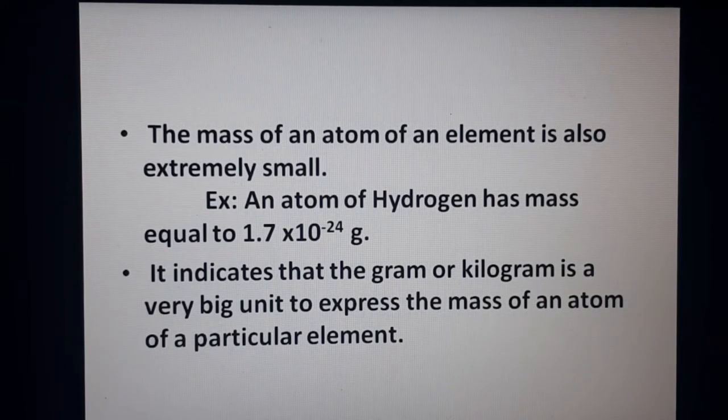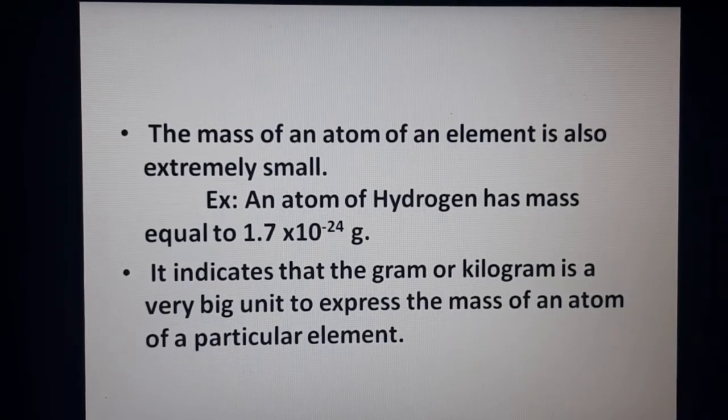So we cannot express the mass of an atom in grams or kilograms. Kilogram is bigger than gram, and even 1 gram is too big for an atom. So we have to come to smaller units.